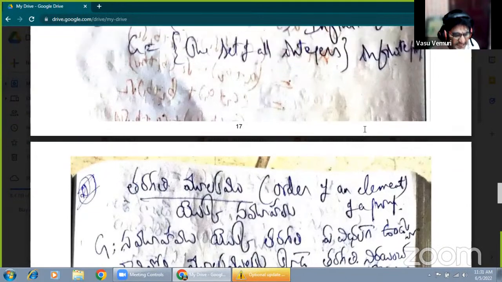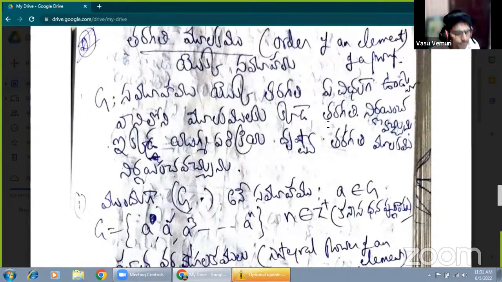Next class, we will discuss the order of an element of a group. For the entire concept, you just have to see and refer to your textbook. There are so many examples, and the most important examples are also explained there. Now, according to the subject, I must explain from the subject point of view.